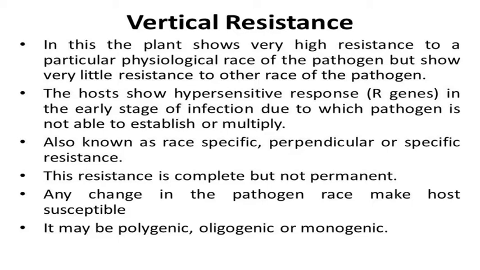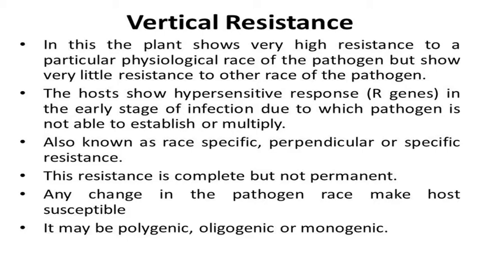The plants showing vertical resistance mainly show involvement of R genes, due to which they show hypersensitive response in the early stage of the infection. Because of the hypersensitive response, the pathogen is not able to establish, or even if it has established, it is not able to multiply. The vertical resistance is also known as race specific resistance or perpendicular resistance or specific resistance.